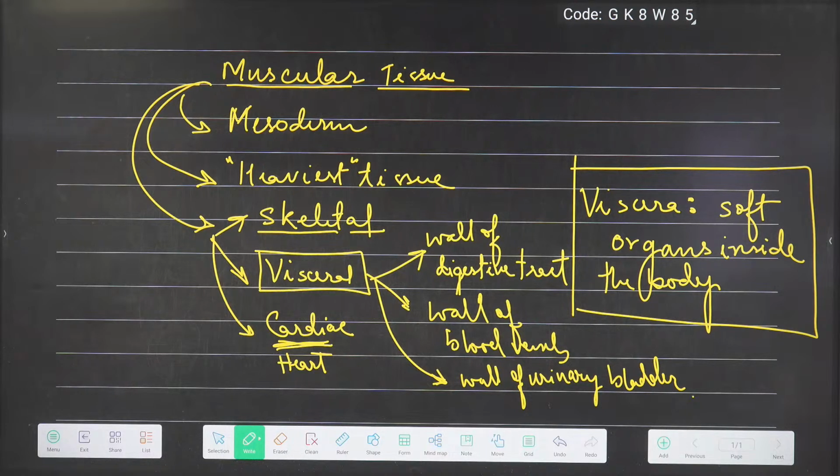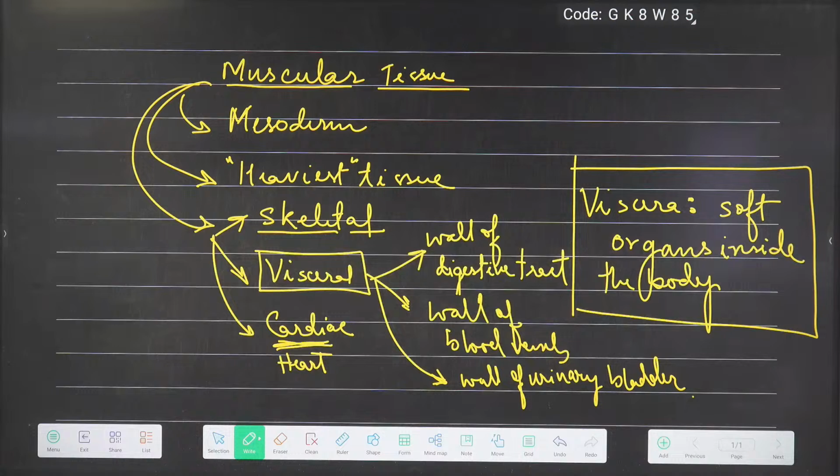Now don't get confused: sir, you said the heart is a viscera, but here you have kept it aside. No, the heart is an example of viscera, but in terms of muscles the heart is kept aside. The heart is different. When we say it is a definition, it does not mean that all the visceral organs have the same type of muscle. It means that wherever it is present, it is on the viscera only. It will not be on the skeleton or associated with the heart. It is other than that.